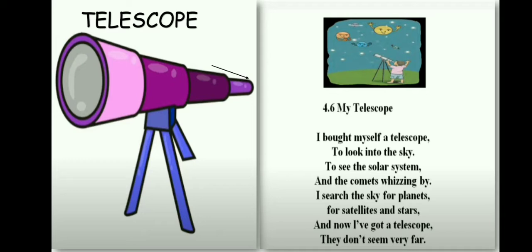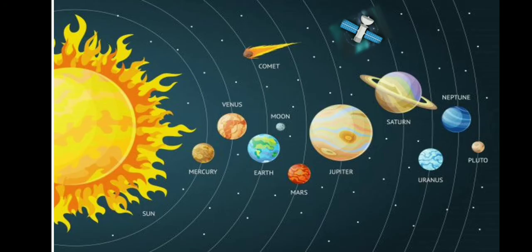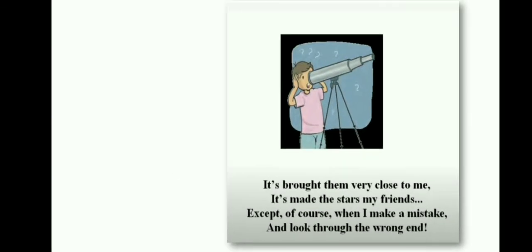And he says he bought the telescope. Bought means when you go to the shop and you buy something, that's called bought. Here you can see this is the sun and the planets, the satellite, the comet, everything high up in the sky can be seen here. It's brought them very close to me. It's made the stars my friends. Except, of course, when I make a mistake and look through the wrong end.